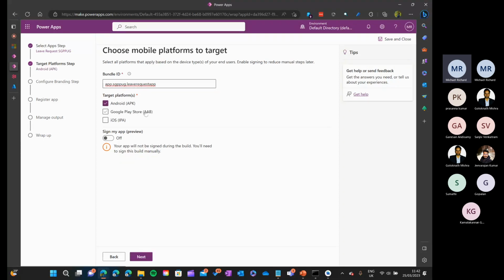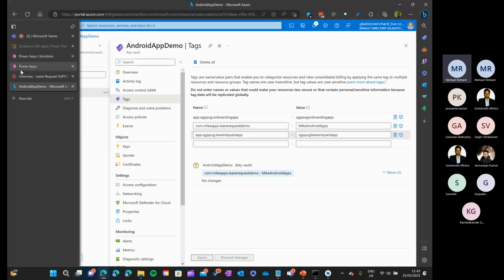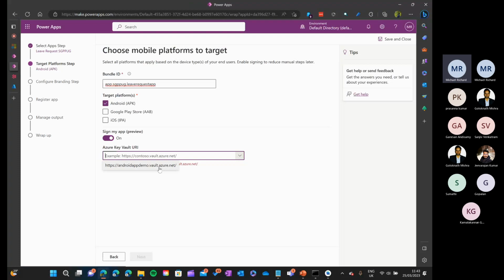So you can do the Google Play Store one, which will need signing in the Google Play Store platform. iOS is also there. And you have an automated signing as well. So this automated signing will use the Azure Key Vault, which we created here. Okay. So as I said earlier, this is failing for me right now.